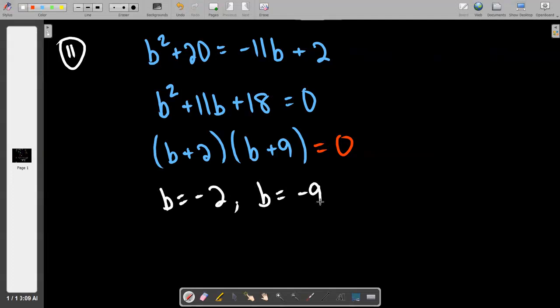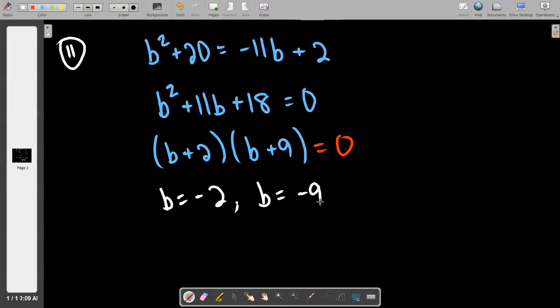And so it's our responsibility now to vet those and say, are you okay? Do you work? And so going back up into the logarithms, I'm not concerned with the first logarithm because it says b squared plus 20. There is no way around the fact that when you square something, it becomes positive, and when you add, it becomes more positive. So both candidates passed the first test with flying colors. I'm mildly concerned.